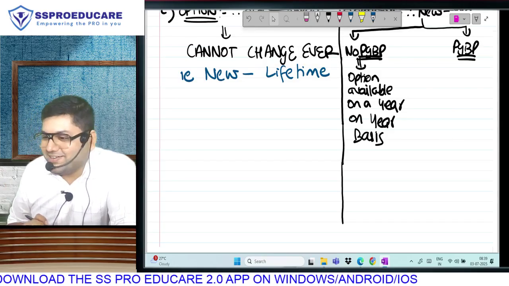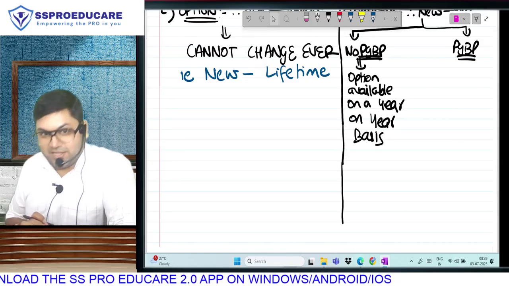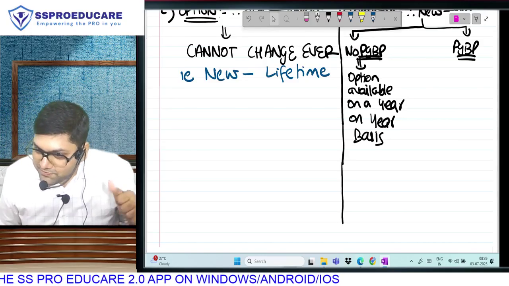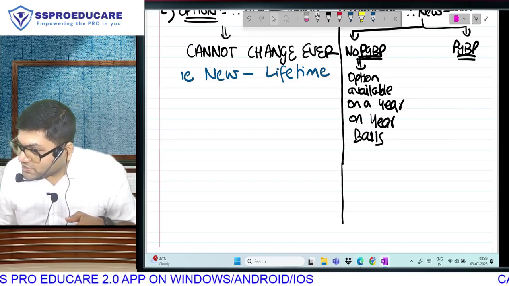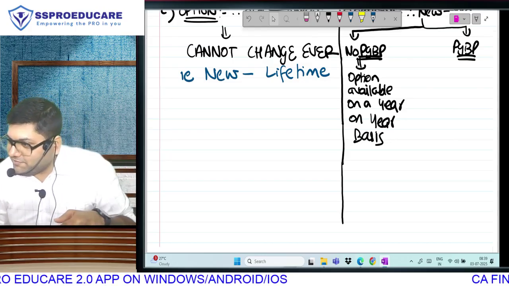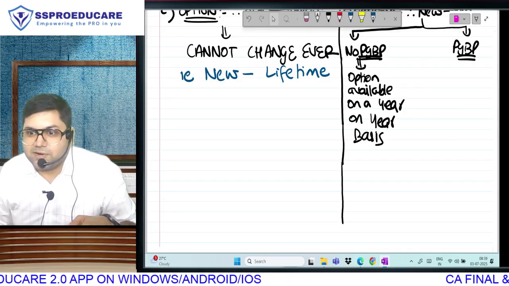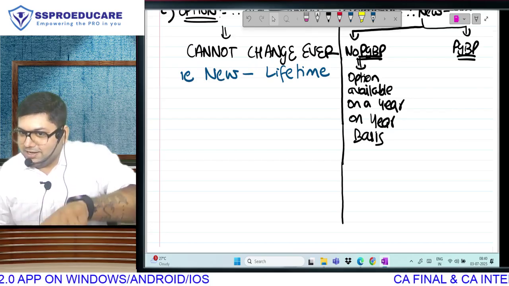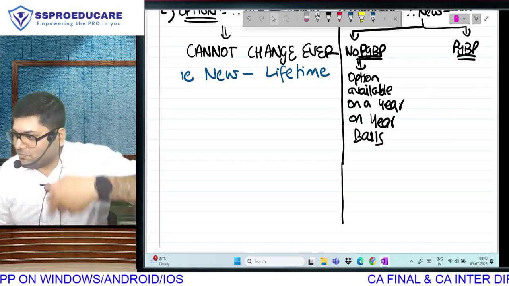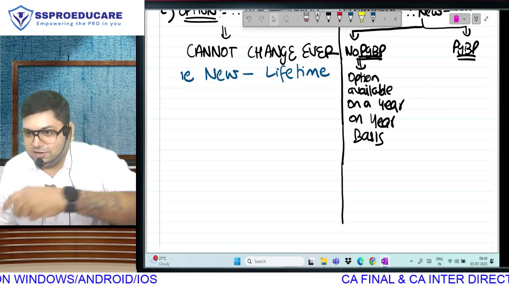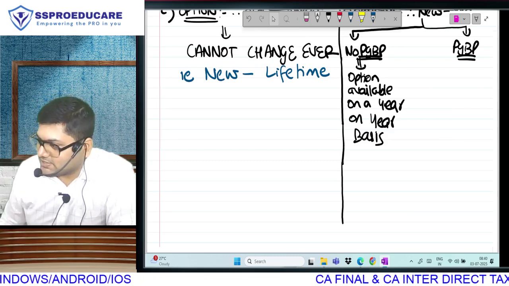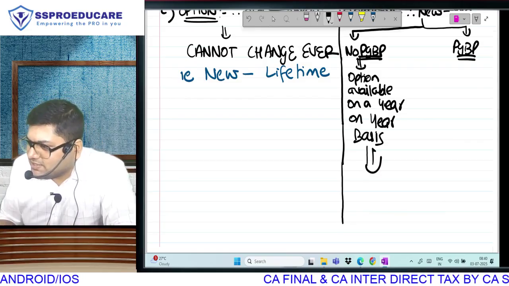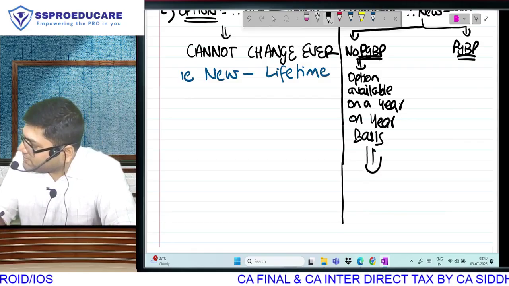Supposedly you go to new regime, but next year you realize, sir, if I have 12 lakh का package, then I will safeguard my family with life insurance, with medical insurance. I will take a home loan, so I will have interest on home loan. Sir, ये सब का tax benefit, no problem. Next year you want to go to old, चलेगा. Next year again you want to go to new, no problem. Again you want to go to old. Every year you can change, year on year basis. So salaried employees के लिए it is very very easy, and left side वाला also very easy.